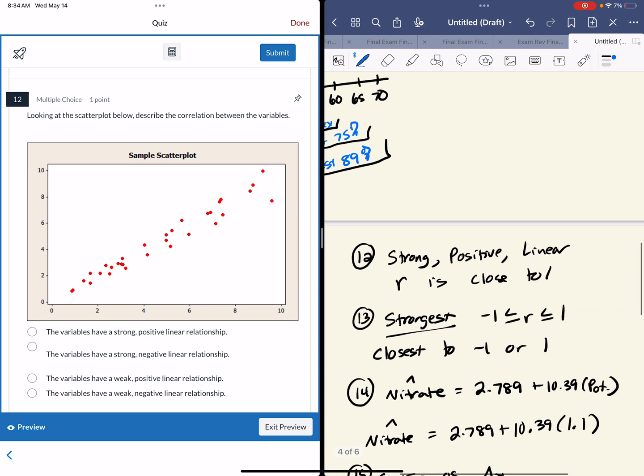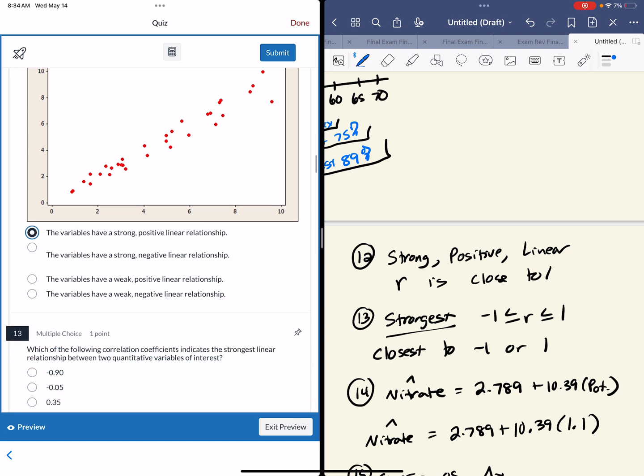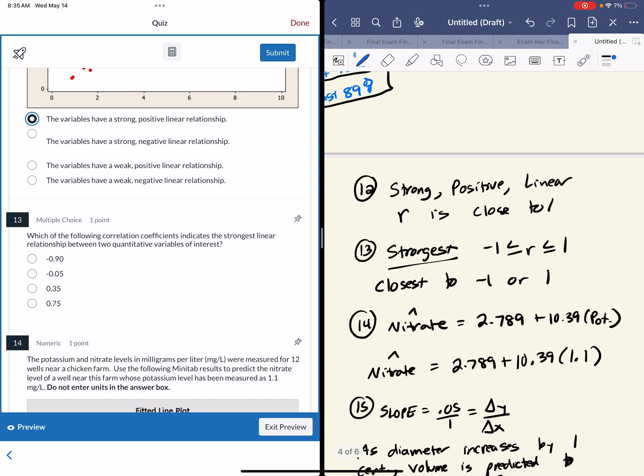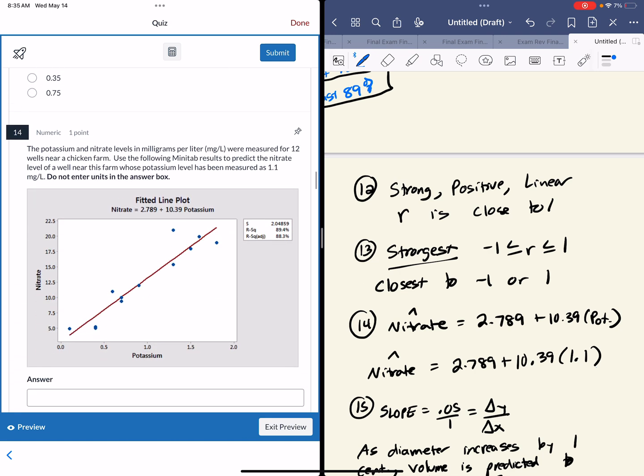Looking at this next one, I know that it's strong, linear. If R would be close, it's positive. R would be close to 1. Best answer is the first one. For 13, the strongest is the R value, the correlation coefficient that's closest to either -1 or 1. And that would be the strongest one.